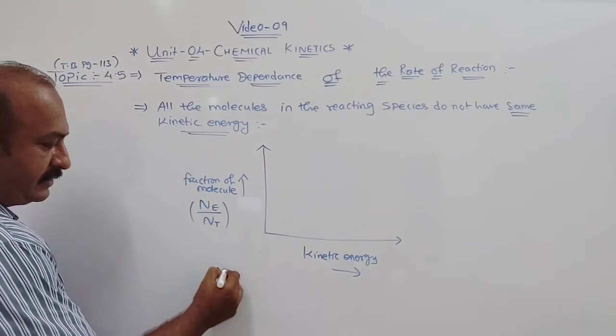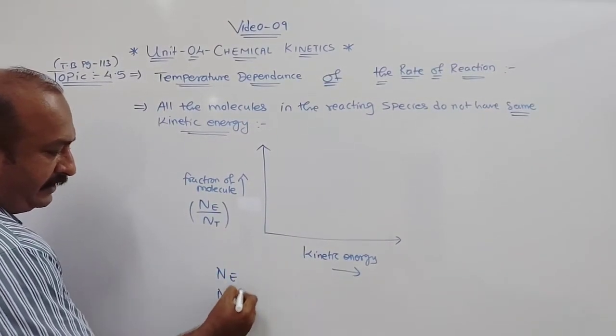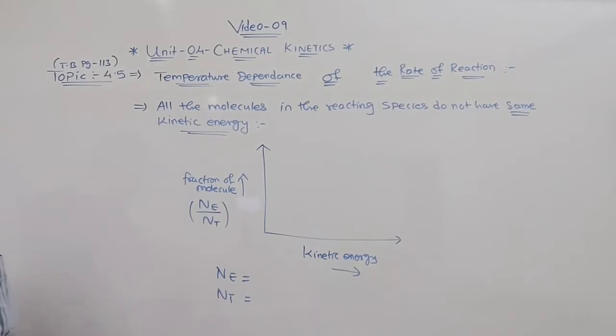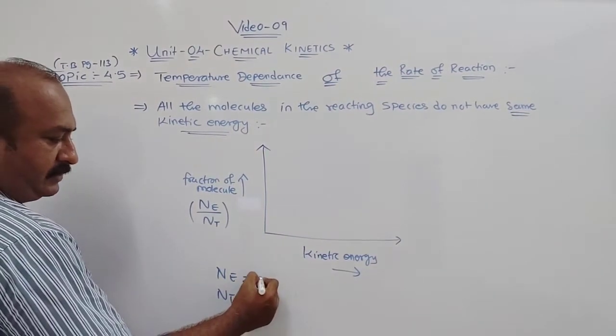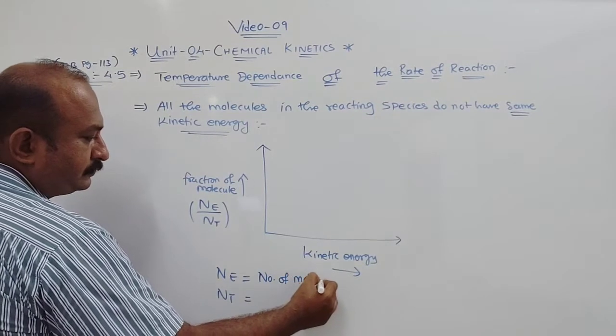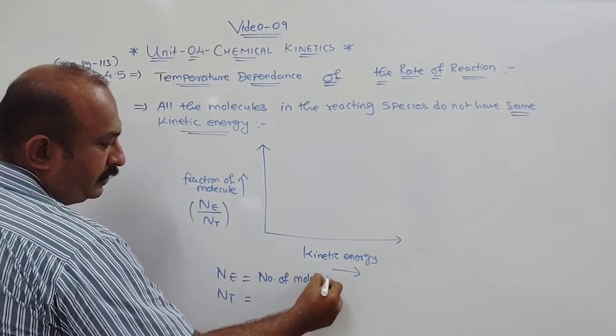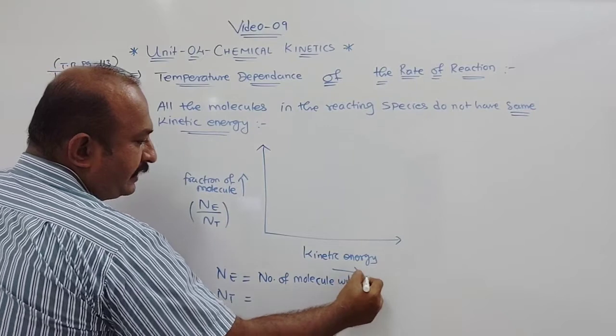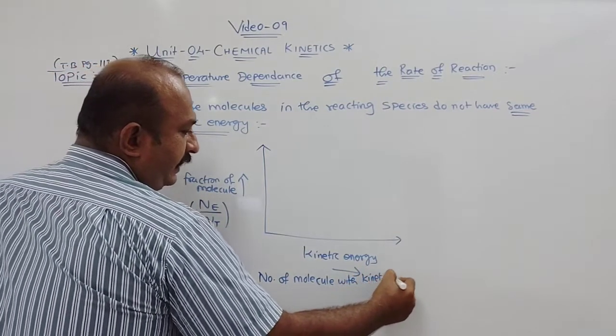Now when we say what is Ne and what is Nt, Ne is the number of molecules with a given kinetic energy.